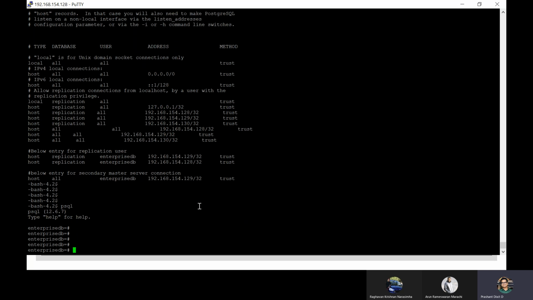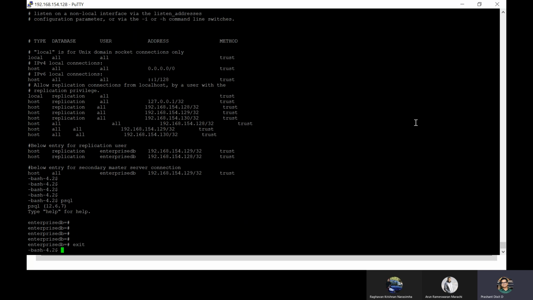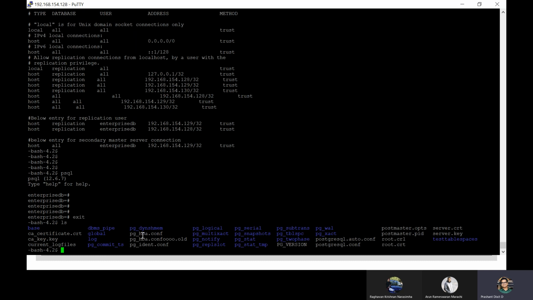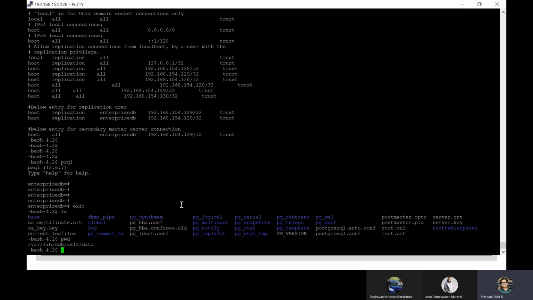So yes, this PG_HBA is a very important file that lies under your data directory. It contains some network-specific details and is very critical. For example, if you lost this file, then you will be in a very difficult situation. So it's always important to make a copy of it and keep it somewhere safe in case you want to use it. Right. So we are clear on roles, schemas, users, and everything, right?